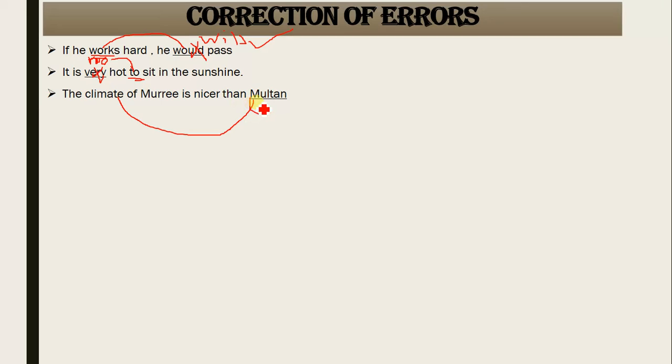So this structure is wrong, because we have compared the climate of Murray and we are talking about everything of Multan. There are so many qualities and specifications that Multan is famous for. So this is wrong. First of all, again, the climate of Murray is nicer than the climate of Multan, or than that of Multan.